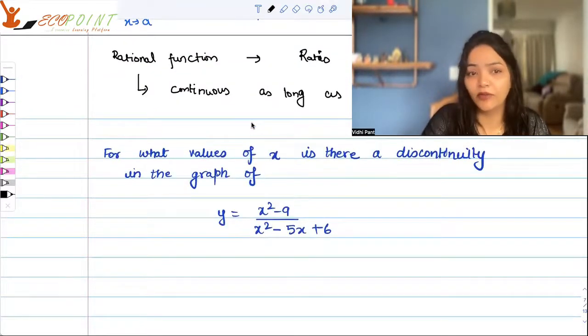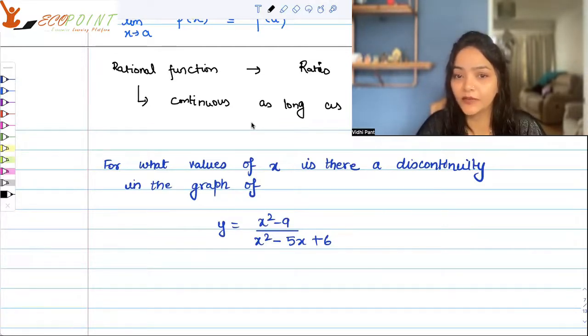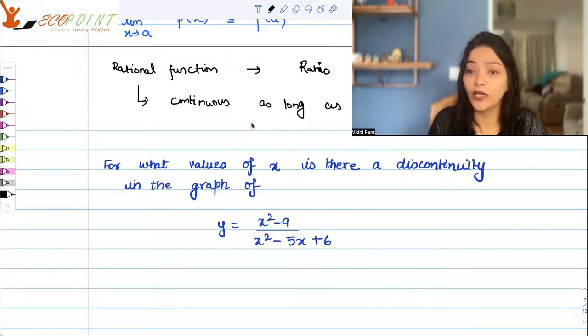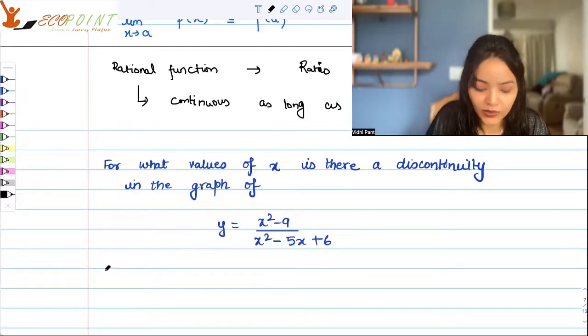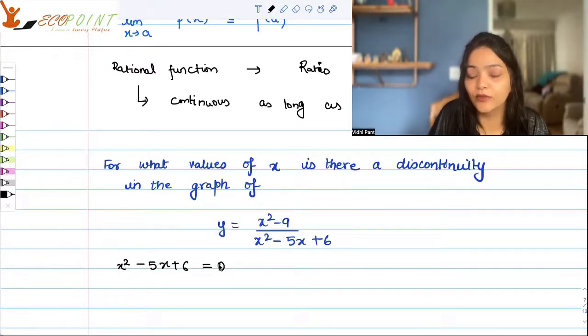Let's take an example. For what values of x is there a discontinuity in the graph of (x² − 9)/(x² − 5x + 6)? Where do you think you will have discontinuity? As mentioned, where the denominator is actually 0. You will find the graph to be discontinuous there. So let's work it out. Let's find out for what x is x² − 5x + 6 equal to 0. Whenever you have to find points of discontinuity, this is what you will do in the case of rational functions.